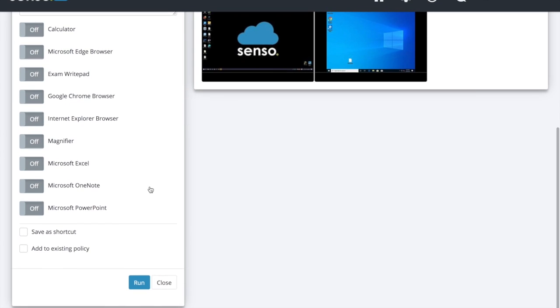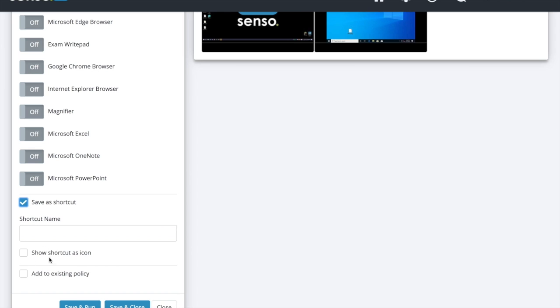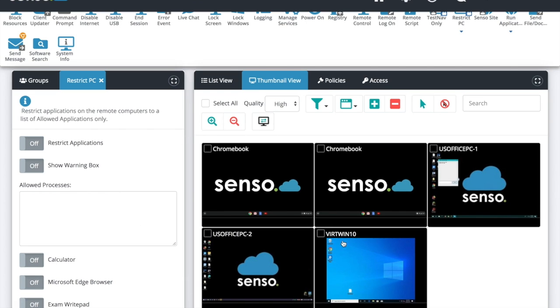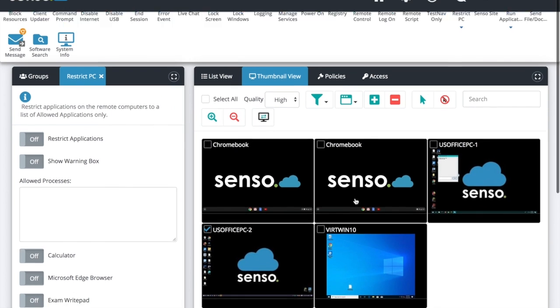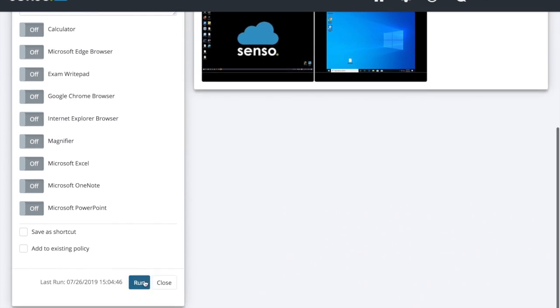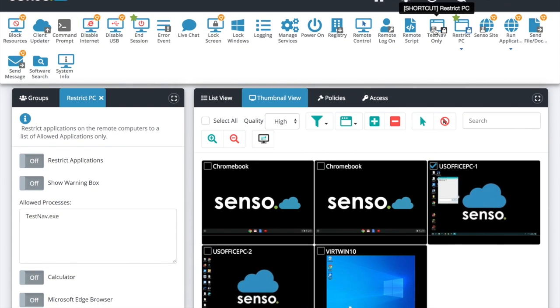So what I have done is I have actually saved it as a shortcut, and when I save it as a shortcut, I also get the option to save it as an icon. So I have saved TestNav as an icon because that's something I utilize all the time. So I'm going to select this device. Again, I could select multiple devices. I'm not tied to just one at a time. And I've said the only thing that can work on here is TestNav in a state testing scenario.